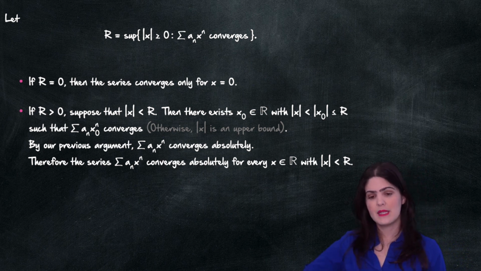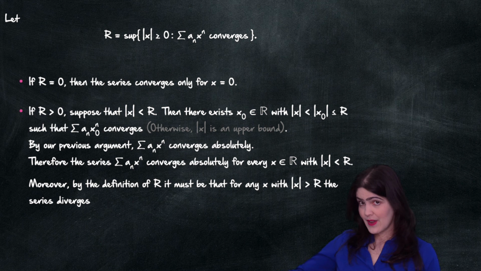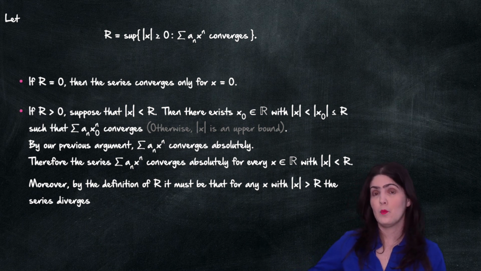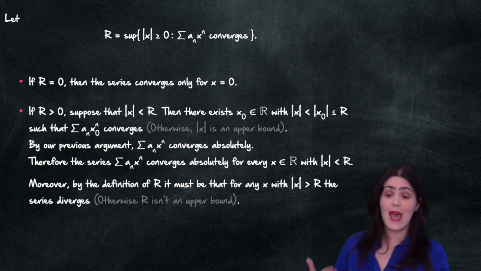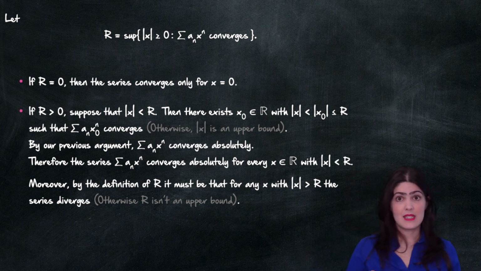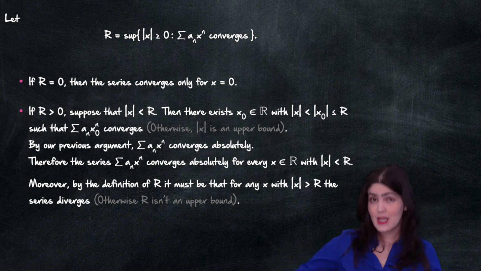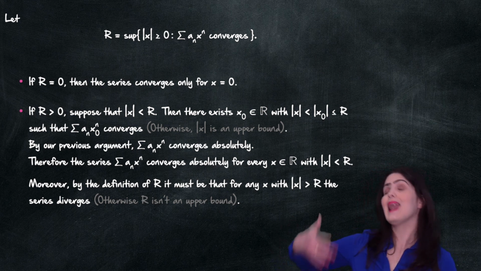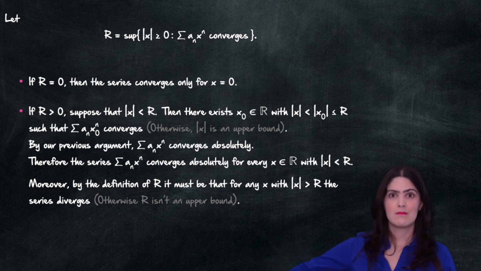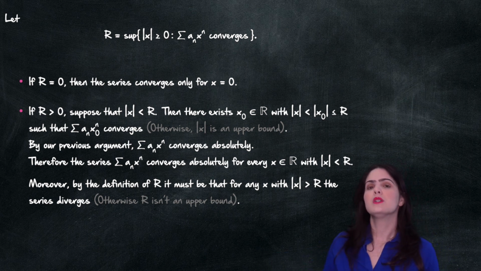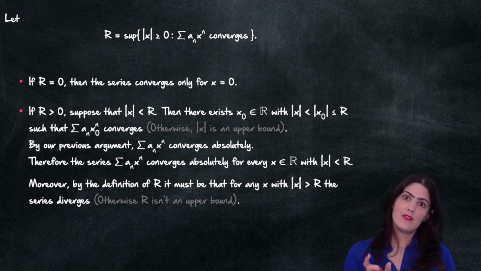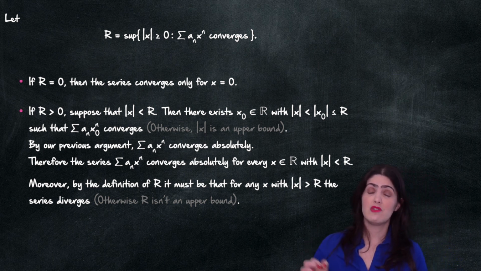And now what happens if the absolute value of x is greater than R? Well, this series has to be divergent, because if not, then R wouldn't be an upper bound, right? So if we have an absolute value of x greater than R and my series is convergent, well, then that would be an element of the set that is bigger than R, so that would be a problem. So that is why if the absolute value of x is greater than R, then the series diverges.